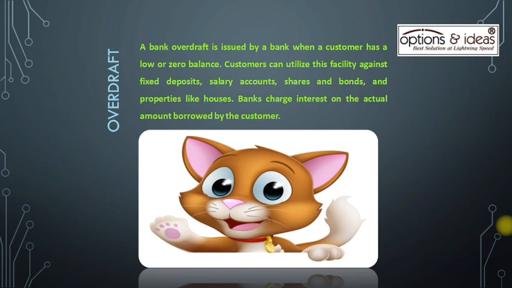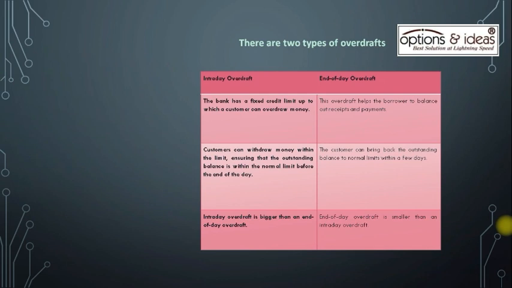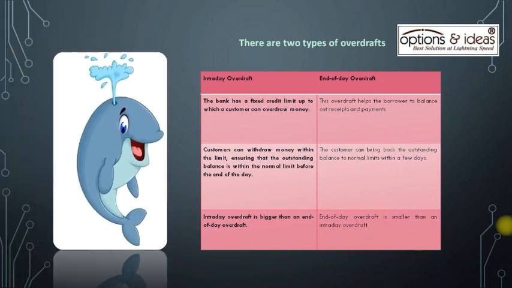So a bank overdraft is issued by a bank when a customer has a low or zero balance. Customers can utilize this facility against fixed deposits, salary accounts, shares and bonds, and properties like houses. Banks charge interest on the actual amount borrowed by the customer. Now you know what overdraft is. So let's see how many types of overdraft there are.